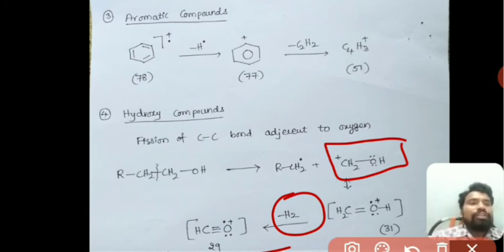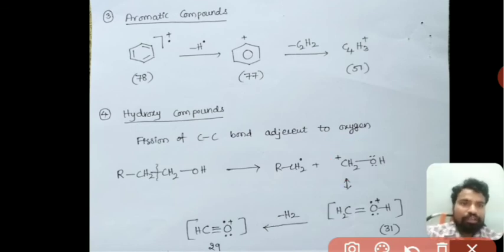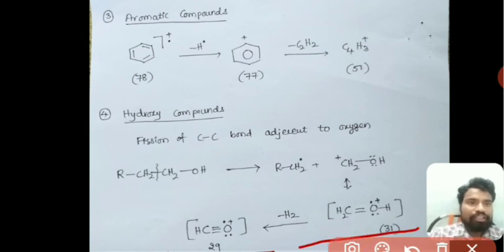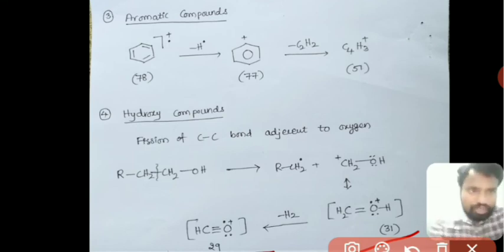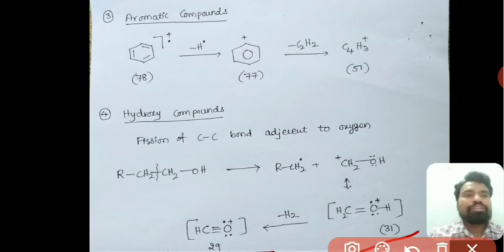So these two, CH2=OH+ with an m/z value of 31, and CH≡O+ with an m/z value of 29, would be there in the case of alcohols. So whenever we observe a mass spectrum of any compound with peaks at 31 as well as 29, that spectrum corresponds to an alcohol.